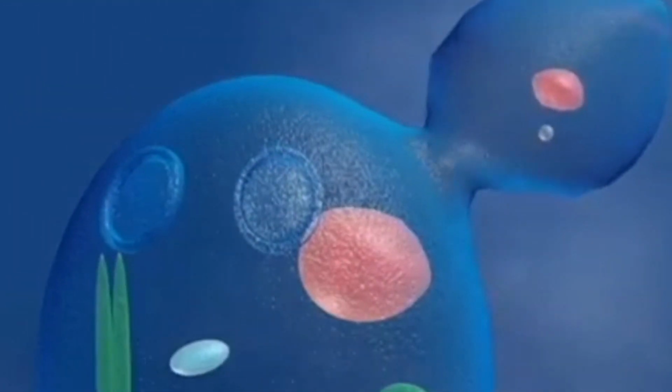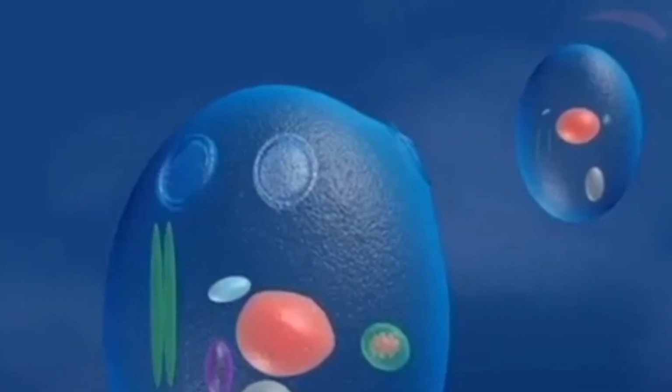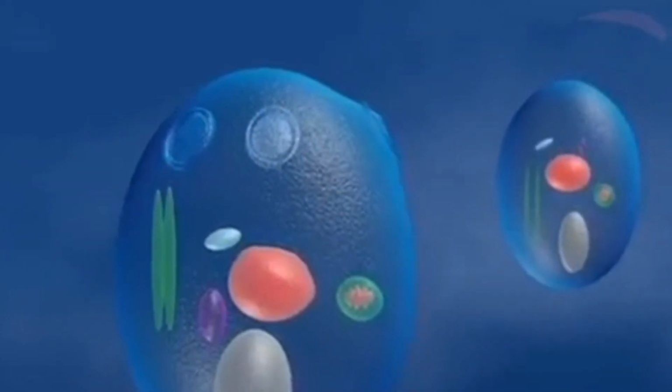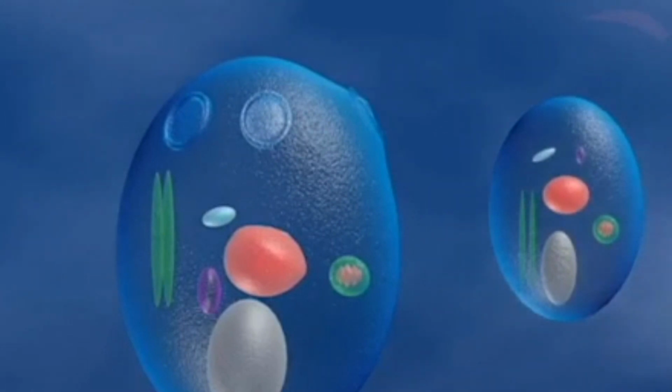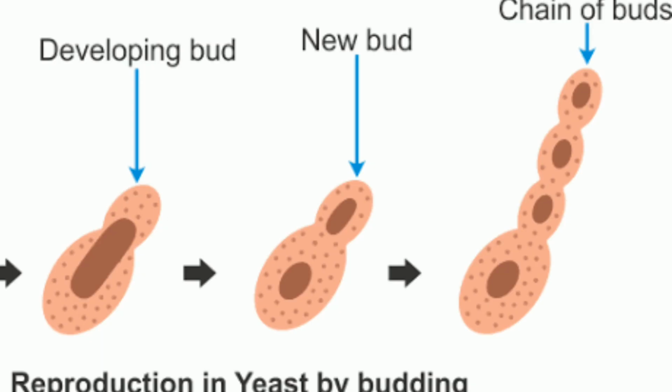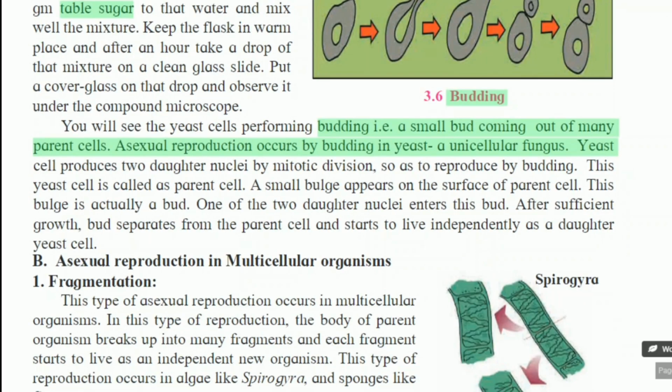After sufficient growth, the bud separates from the parent cell and starts to live independently as a daughter yeast cell. तो ये डॉटर सेल फिर क्या हो जाएगी? जैसे ही ये प्रॉपर डेवलप हो जाएगी, it again converts into a parent cell. So overall this simple process is called budding in yeast.